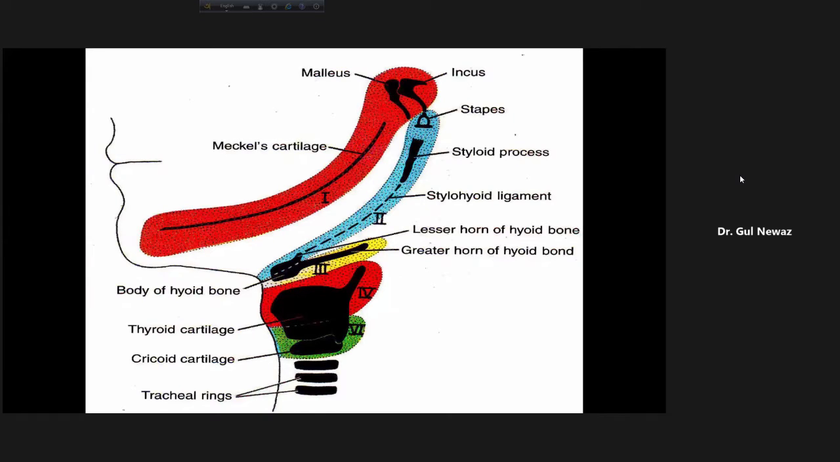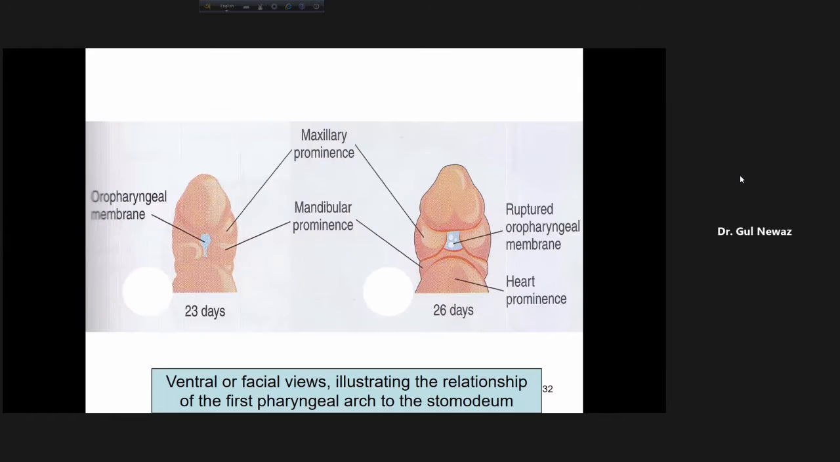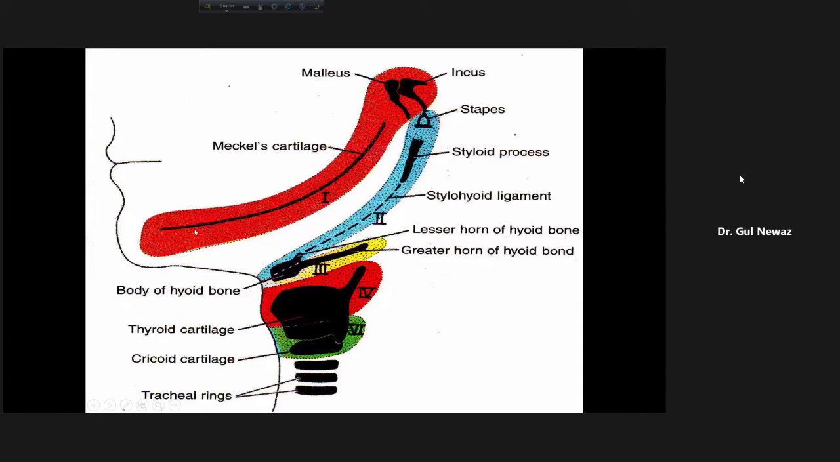So look at this figure. I will come to this later. So the mandibular prominence forms the lower jaw. Just forget about the other things. And here the maxillary prominence will lie and will give rise to your maxilla, zygomatic bone, and squamous part of the temporal bone, the upper jaw. Our mandible will be formed by the mandibular prominence, but these bones all are derived from the first pharyngeal arch, that is the mandibular arch.